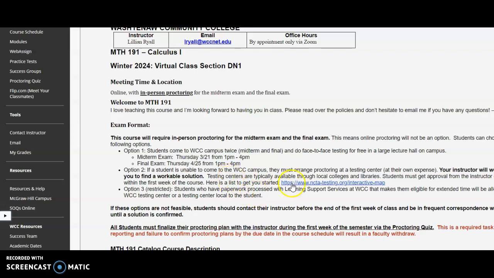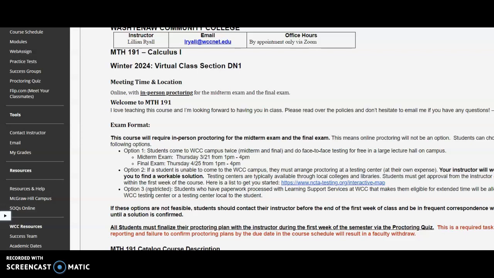There is a list here if you need one. Sometimes with these testing centers, there will be a fee to take the exam, so you'll have to check on that on your own. And option 3 is if you have learning support services at WCC and will need extended time for your testing, you can submit that paperwork to me, and then you can take it at the WCC testing center as opposed to in class on those days.